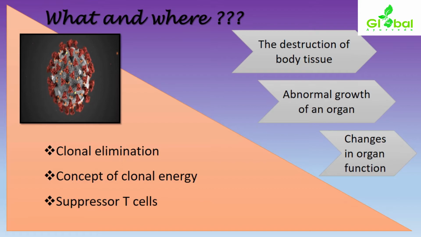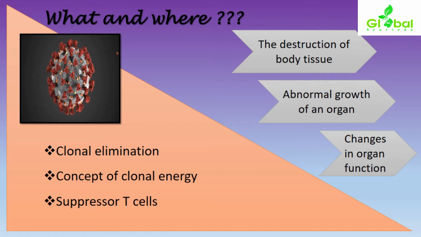So the concept of clonal anergy or clonal elimination can be considered wherever hyperactivation or reactivation is present. Similarly, the act or influence of suppressor T cells can also be considered from this point of view.